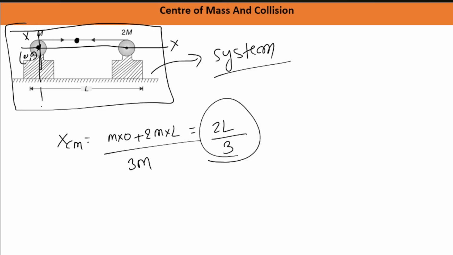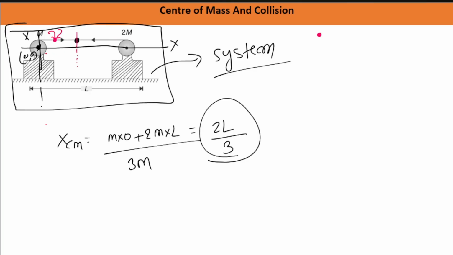What does this mean? It simply means that if these two motors are coming together and colliding, then that colliding position must be the position of center of mass, because center of mass should not shift. So finally, when these two motors will be at the same point, that same point should be the center of mass position, right? Done. Because if you collide the motors somewhere else, it would seem that the center of mass has come here, which is not possible, right? The position of center of mass has to be kept fixed.